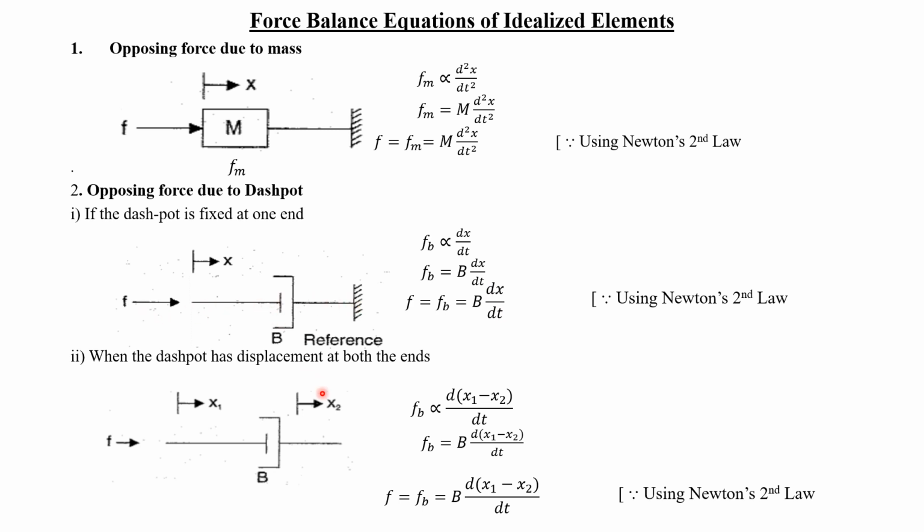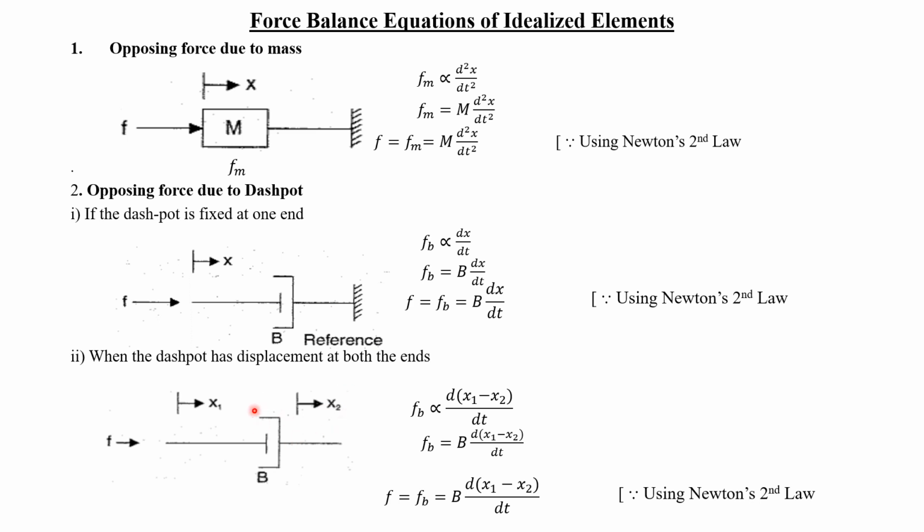Then the second case is if both ends are free. That is, the dashpot has displacement at both ends. At one end we are applying an applied force. At the other end, there will not be any force, but this will not be a free end, as it is connected to other elements. So in this case, there will be two displacements because both ends are free. Due to the applied force here, there will be a movement of the piston inside the cylinder, represented by x1, and the total dashpot will move towards the right, represented by x2. Totally two displacements.